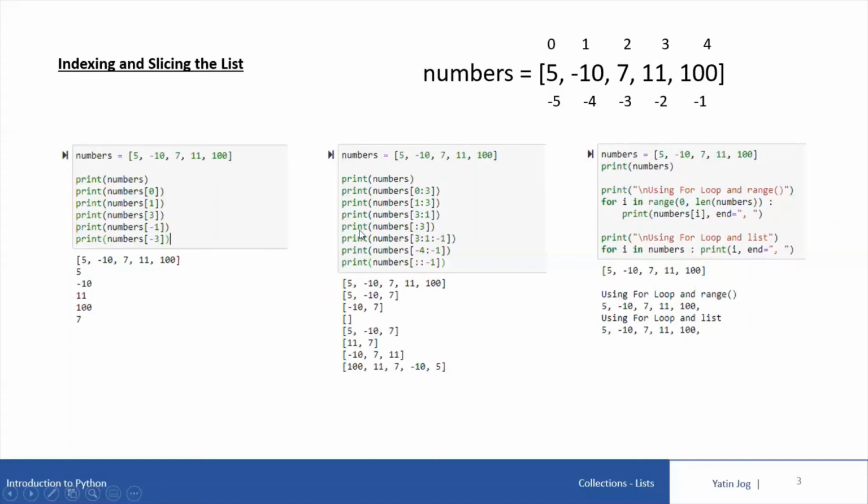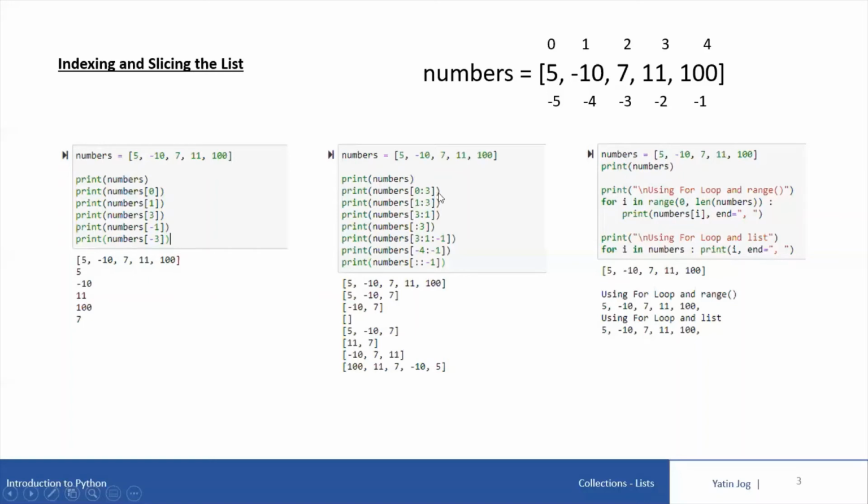Then in case of print numbers only :3. If I have not mentioned any index in the first location as the starting location for the slice, the default location is 0. Always remember, the default location for the start index is 0, and the default location for the last index is the length of the list variable. Because I have not mentioned anything as start index, the default location is 0. It will print 0 to 3.